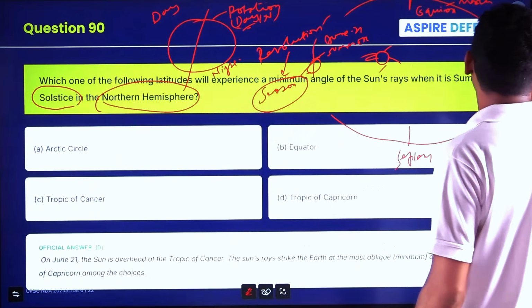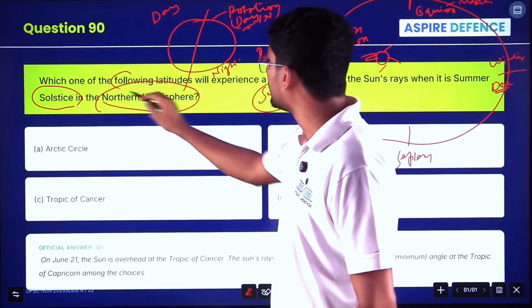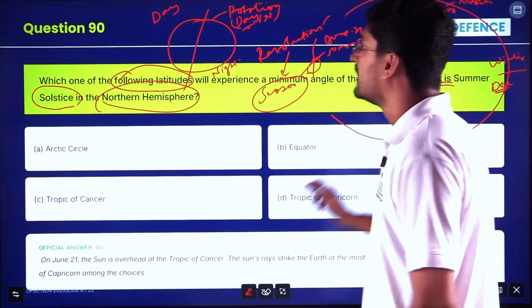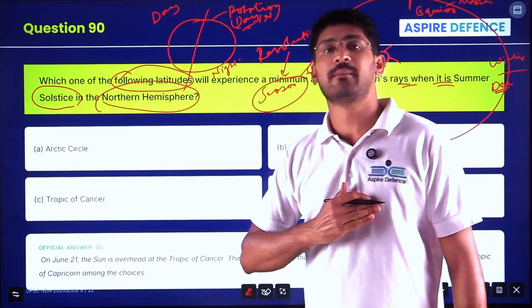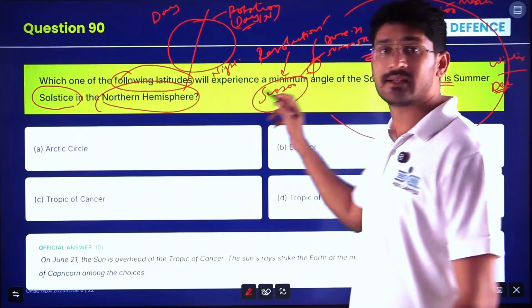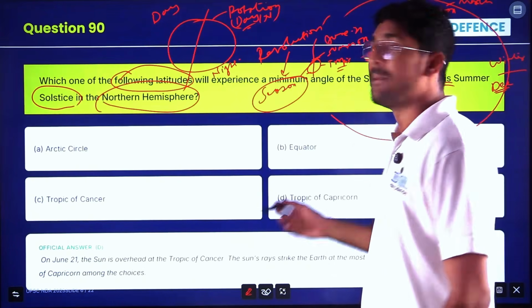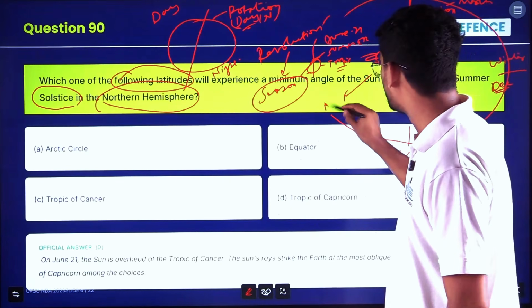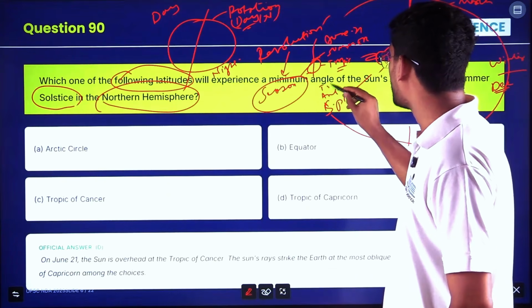Here, December is the winter solstice. The question asked is which one of the following latitudes will experience a minimum angle of the sun rays when it's summer solstice in the northern hemisphere. When it is summer solstice, the northern hemisphere is lit with sunlight and the maximum angle of sun rays is on the Tropic of Cancer. Here he has asked the minimum angle. The minimum angle will be on the southern pole, then the Antarctic Circle, then the Tropic of Capricorn.